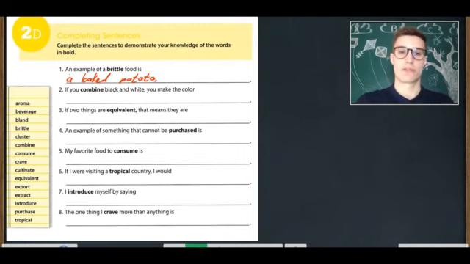An example of a brittle food is a baked potato. You can write something else like a cookie or something that's brittle.